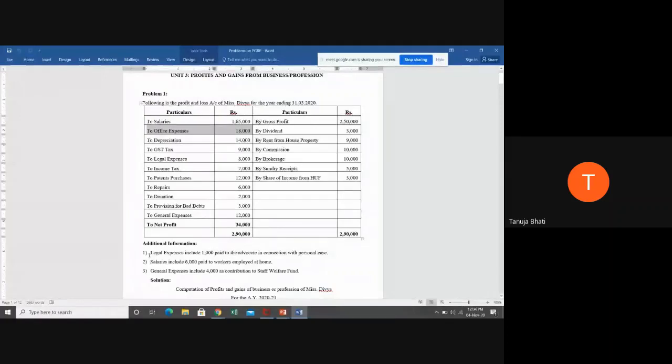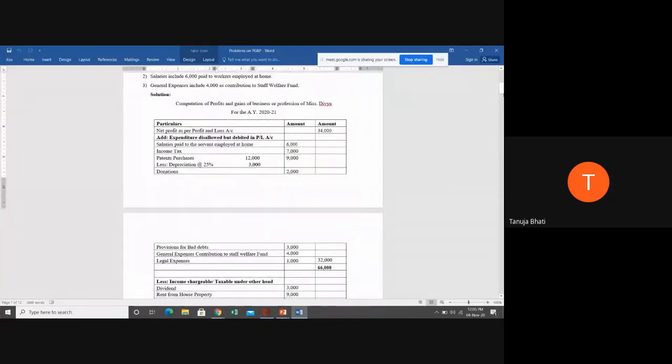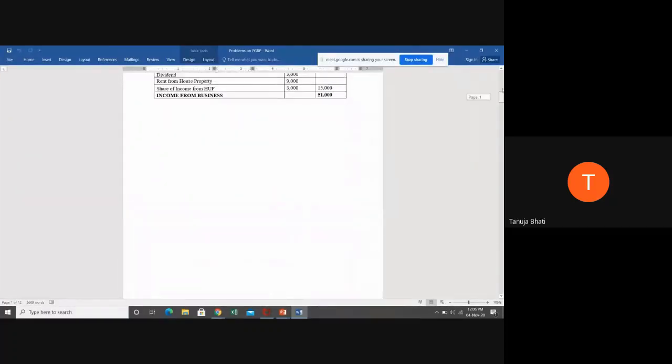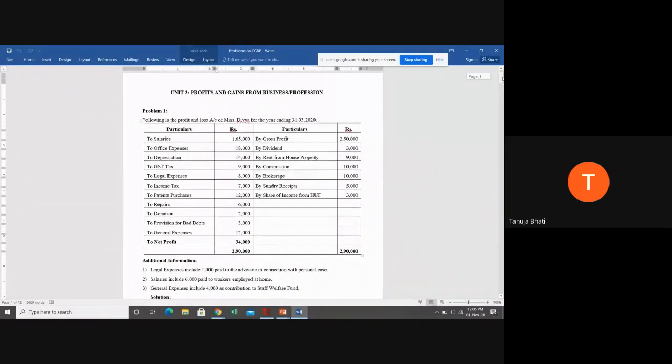So here, the legal expenses and the salaries are done; now general expenses. Okay, 18,000 is allowable. Will it have any effect in the answer? Are we supposed to give any treatment to the net profit? No, because 18,000 is already deducted. So there will be no particular adjustment for this 18,000. What is the reason behind that? Because it is 100% allowable expenditure. Clear, students? Okay. Next, depreciation.